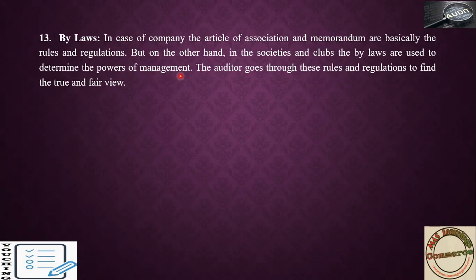On the other hand, in societies and clubs, they follow laws to determine the power of management, that is, how much power has to be given to the management or a shareholder, that is, the director, who is the acting director.